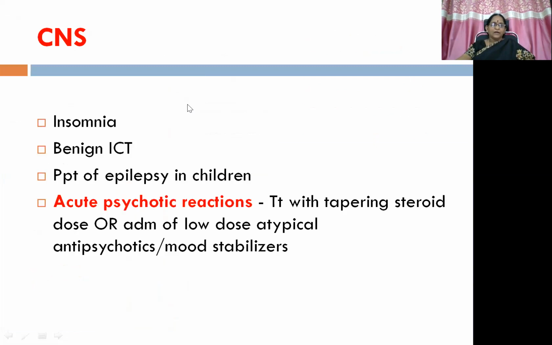Then action ADR on CNS. Insomnia, benign intracranial hypertension, precipitation of epilepsy in children because of the lowering of the threshold. Then acute psychotic reactions may be seen. So wherein if you don't have the possibility of reducing the dose of the steroids, then you can treat the patient with the tapering steroid dose. That is one possibility. If it is not possible, administration of low dose atypical antipsychotics or mood stabilizers.